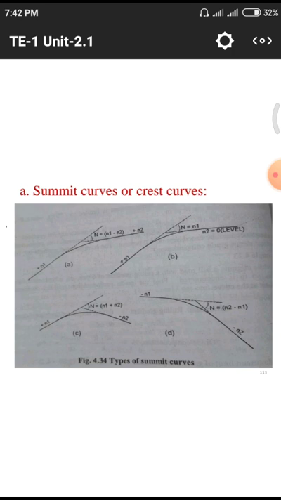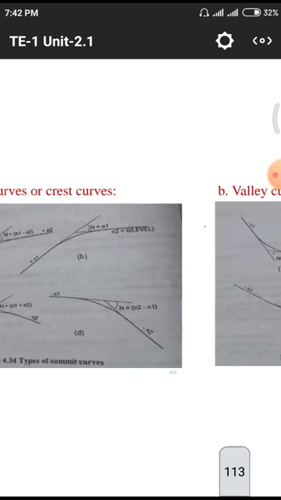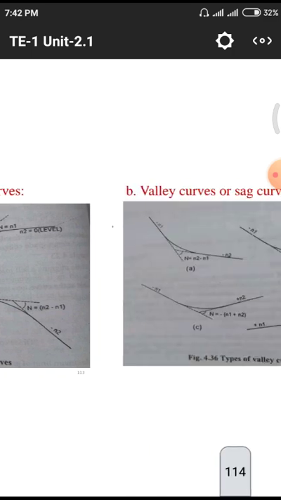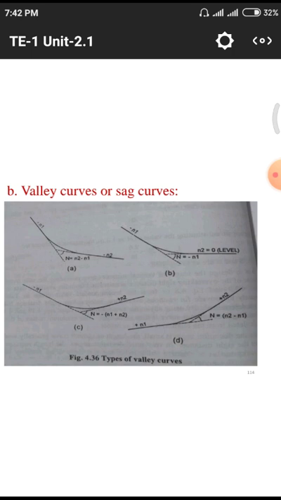These curves are classified. Next one, valley curves or sag curves. First one is the summit curves, that means both are joining. Here valley curves, once we have to show those and know those. First one here having both are negative curves. Likely they are simply opposite to this first one. Summit curves are opposite to these valley curves.